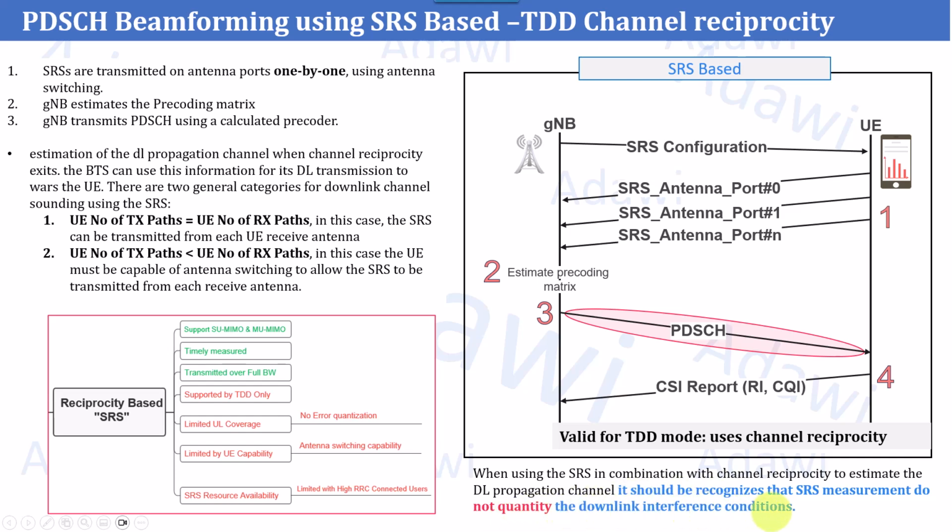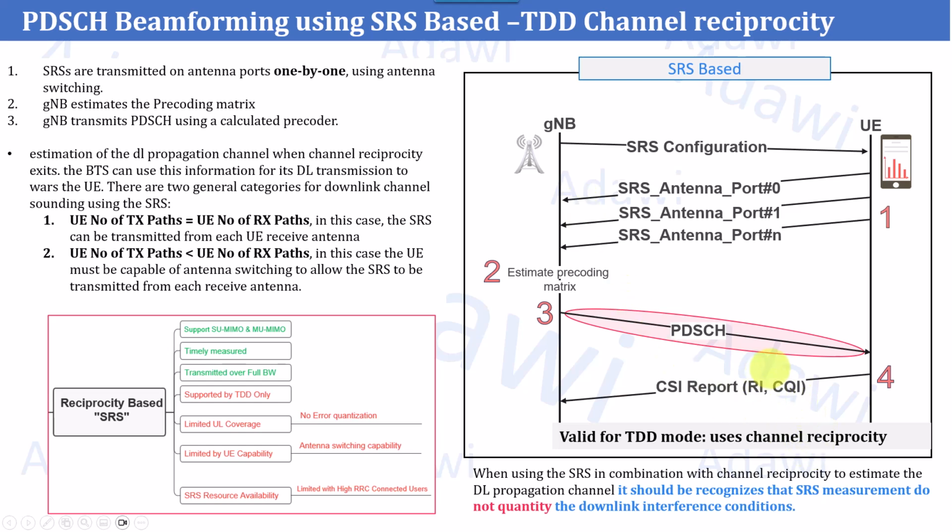What this means is, for example, if there is interference generated in the downlink direction, as you know we have this CSI-RS and other transmissions, and there is downlink interference due to the very edge users and multiple overlapping, this will not be estimated in the SRS. So there might be a risk of inaccurate feedback. So the calculation of the precoding matrix might be inaccurate, right? So in this case, the gNB can do one of two things.